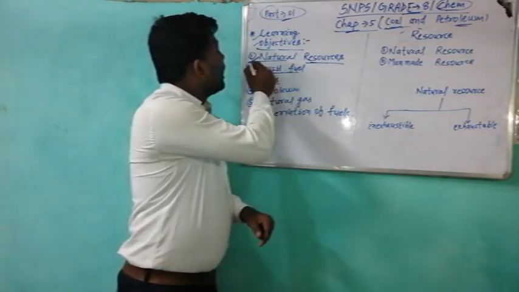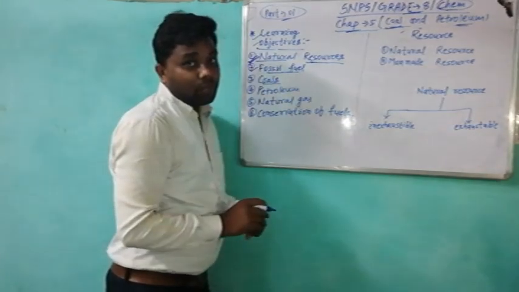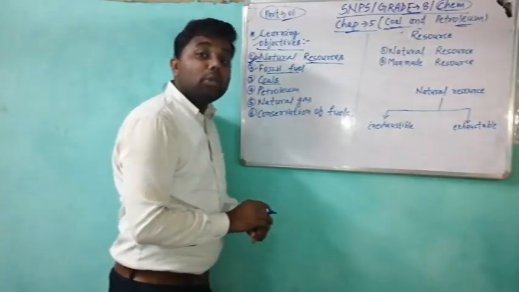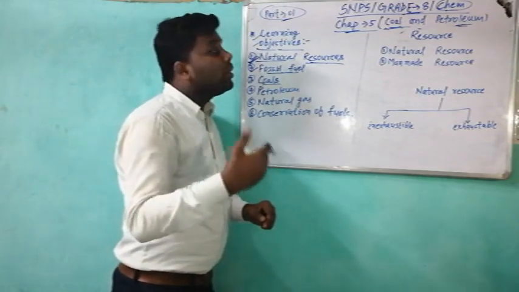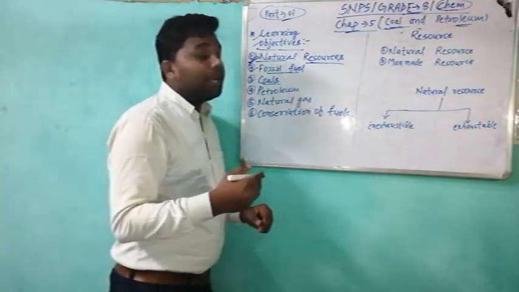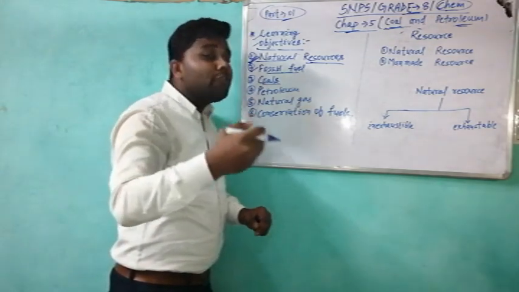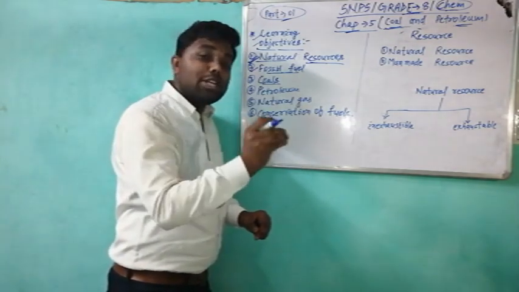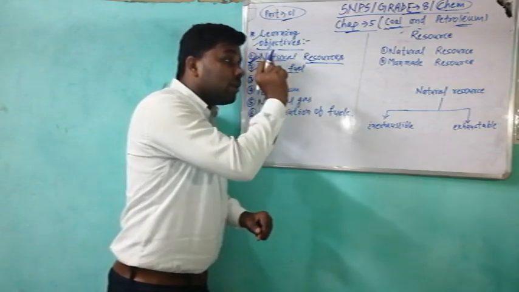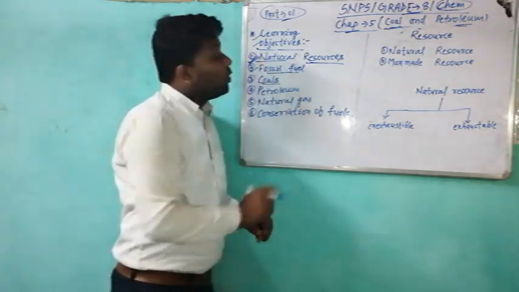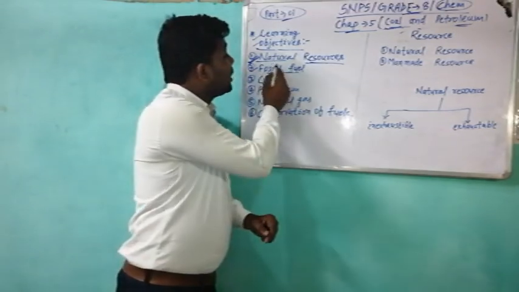First, natural resources. In this topic, we will study what the natural resources are and why we use them. Firstly, we should think about the resources.